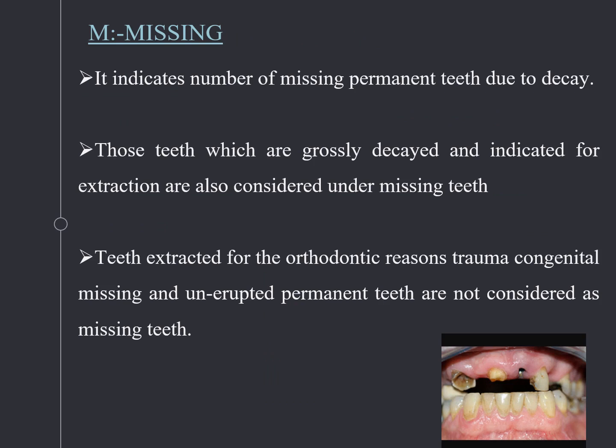Missing indicates the number of missing permanent teeth due to decay. Those teeth which are grossly decayed and indicated for extraction are also considered under missing teeth, but it's a contradictory point as said. Teeth extracted for orthodontic reasons, trauma, congenitally missing teeth and unaffected permanent teeth are not considered as missing teeth. A tooth that has not erupted cannot be considered as missing. If it has erupted and is missing due to caries only, it is considered as a missing tooth.